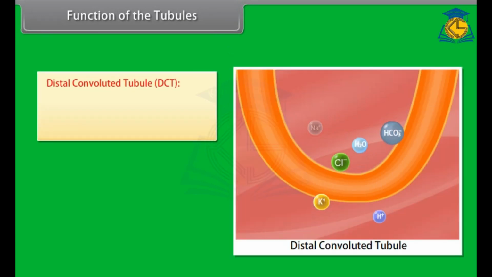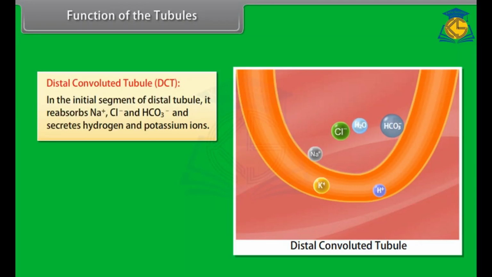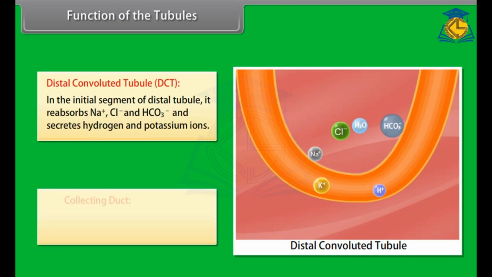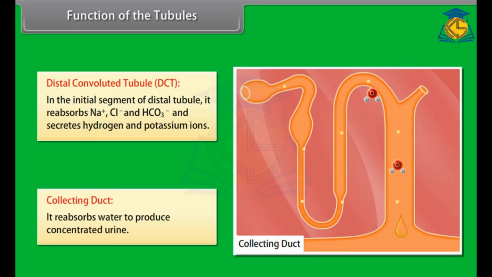Distal convoluted tubule (DCT). In the initial segment of the distal tubule, it reabsorbs Na+, Cl- and HCO3- and secretes hydrogen and potassium ions. Collecting duct. It reabsorbs water to produce concentrated urine.